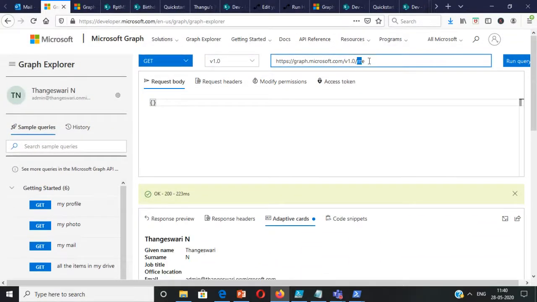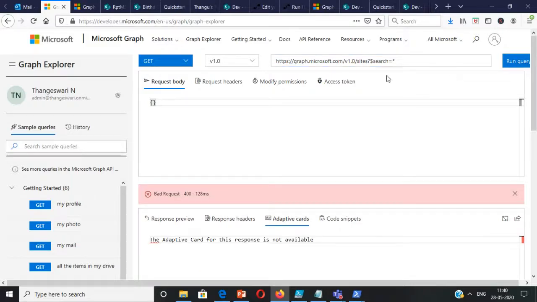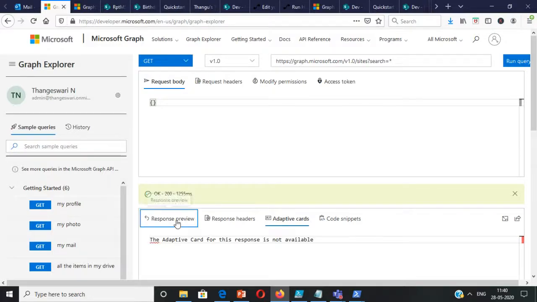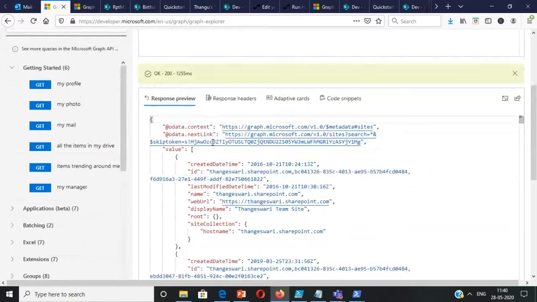So let me start with the sites. SharePoint has many sites. If I want to see all the sites, all I have to do is give search equal to star. So when I want to search all the sites, I can see the results here. So look at the JSON results.